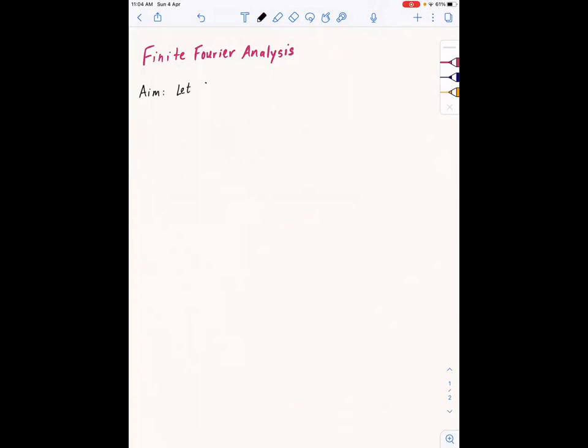So the aim is this: you have a finite group, let's say for us a finite abelian group G, and let V be the space of all complex valued functions on G. By space, I mean vector space.